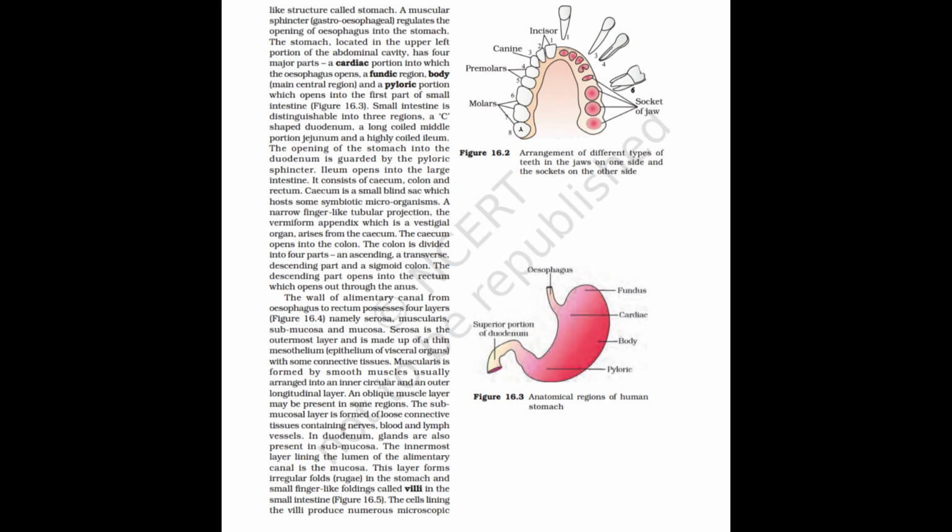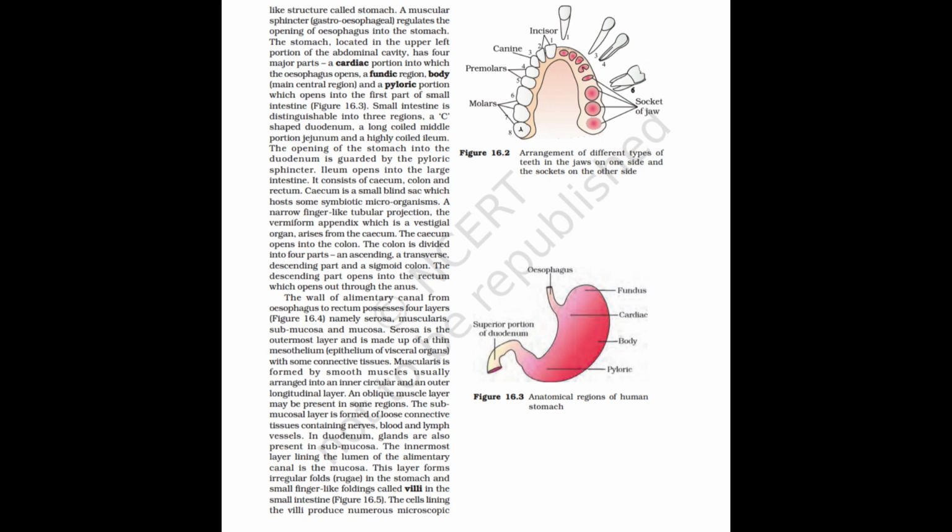Serosa is the outermost layer and is made up of a thin mesothelium called epithelium of visceral organs, with some connective tissues. Muscularis is formed by smooth muscles usually arranged into an inner circular and an outer longitudinal layer. An oblique muscle layer may be present in some regions.